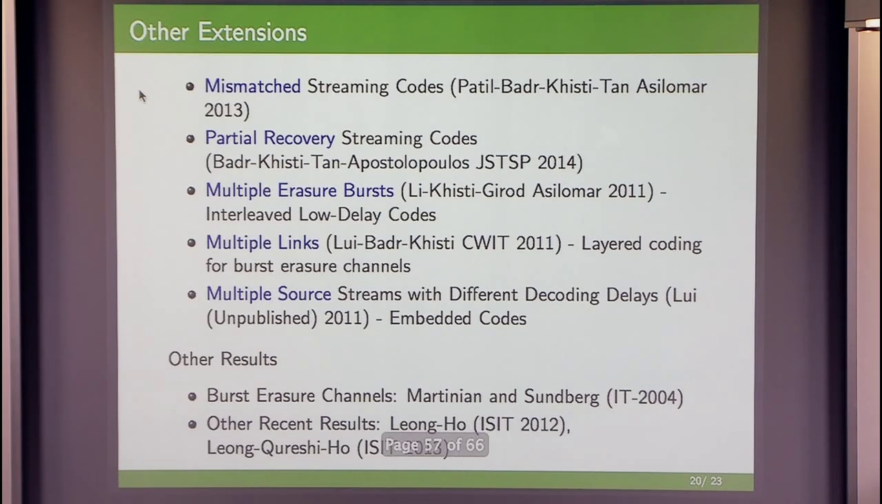We have also looked at several other extensions, such as mismatch streaming codes. When the source arrival and the channel transmission rates are not the same, we have one source packet every M channel uses, then how can the construction be generalized? We have partial recovery codes that do not recover all the source packets in the stream, but a subset of them, and they are useful in certain cases, which was in this paper. We have dealt with multiple erasure bursts, multiple links, and multiple source streams with different decoding delays.